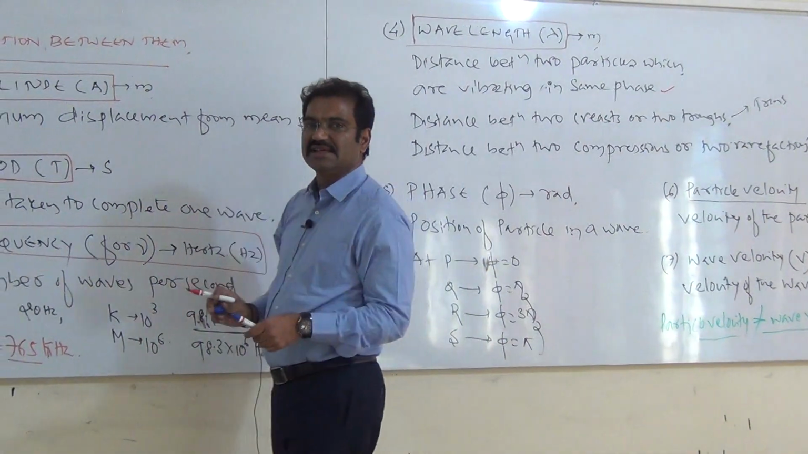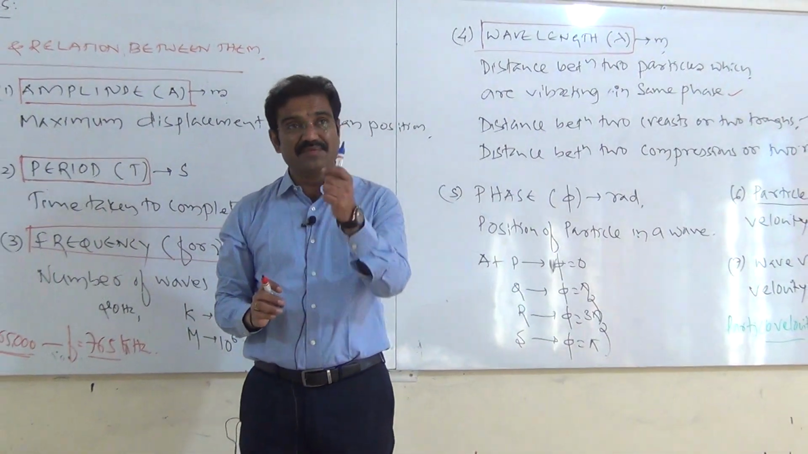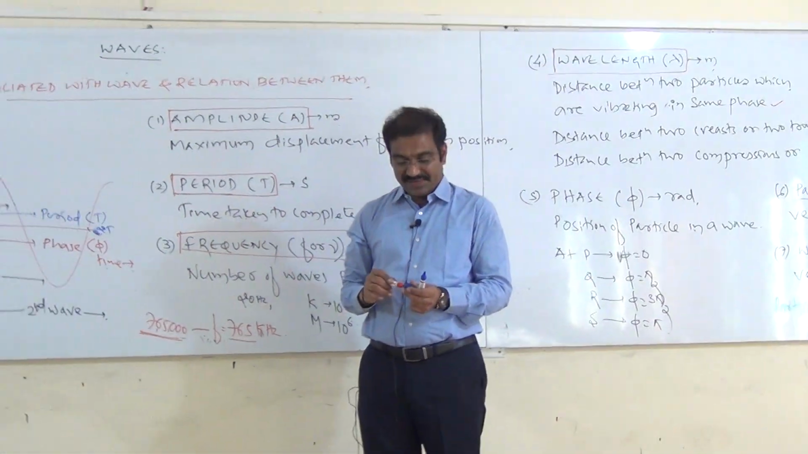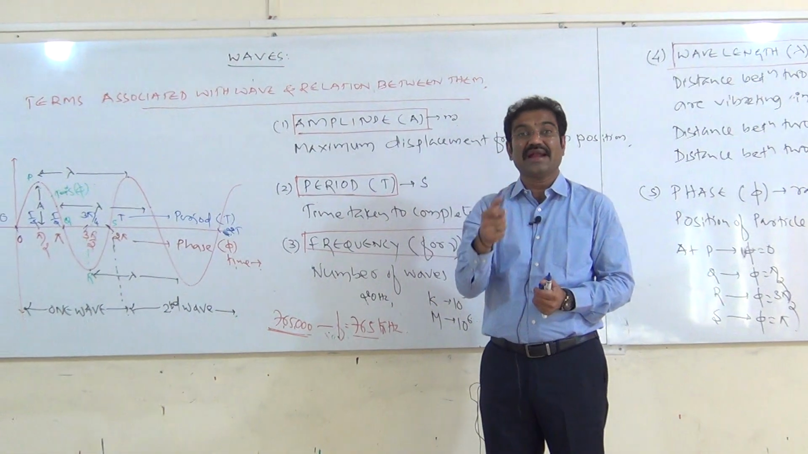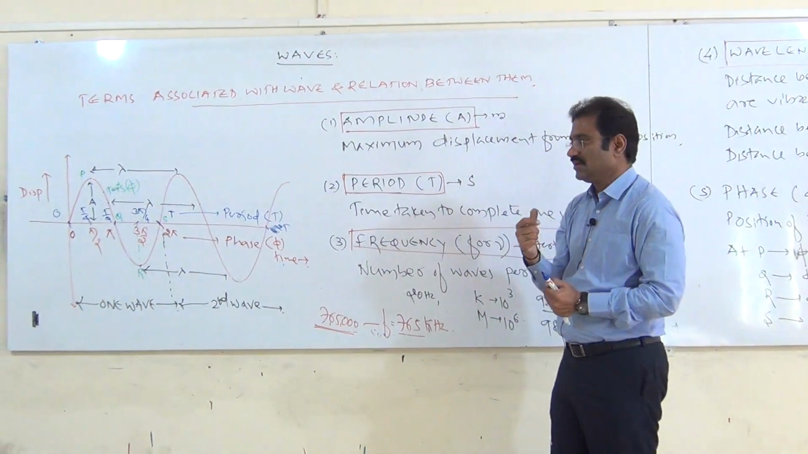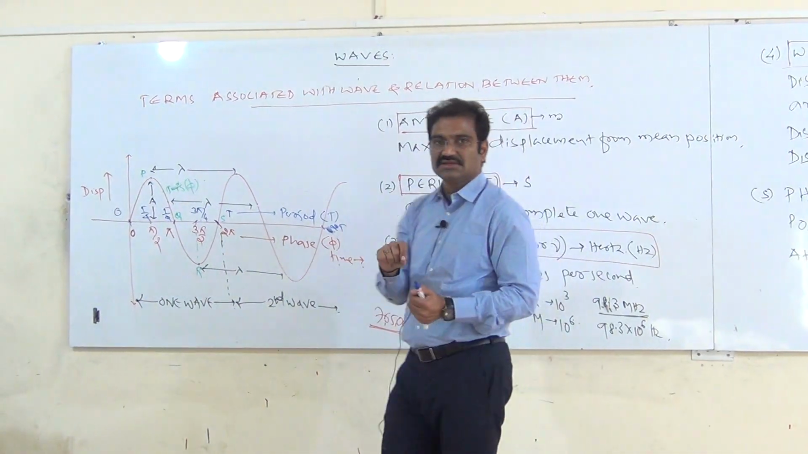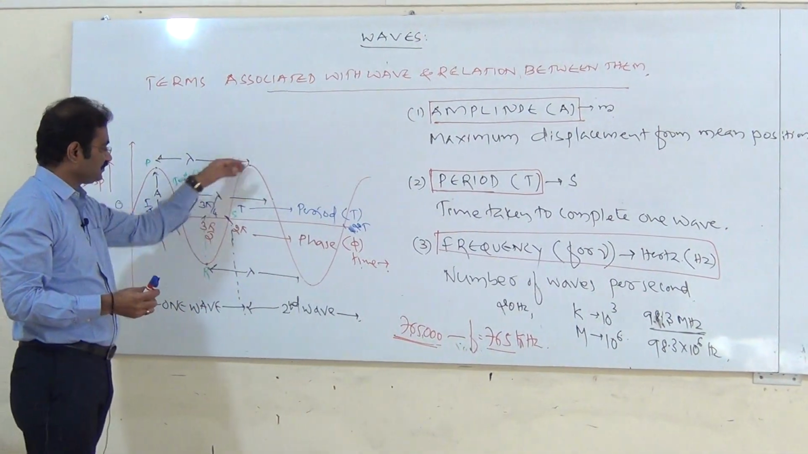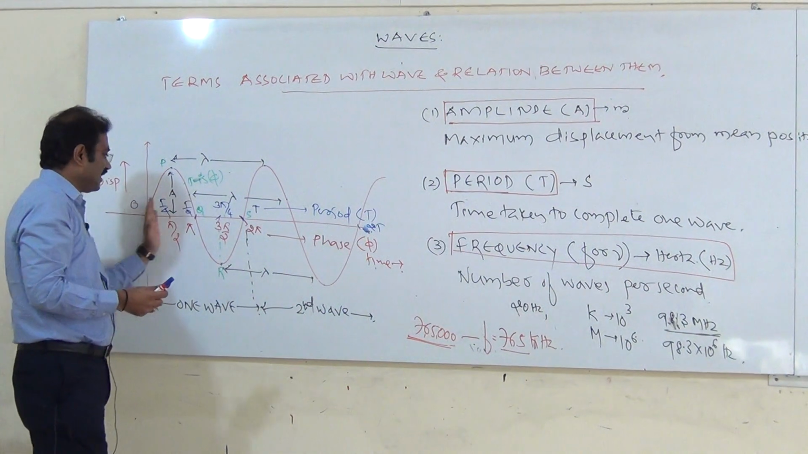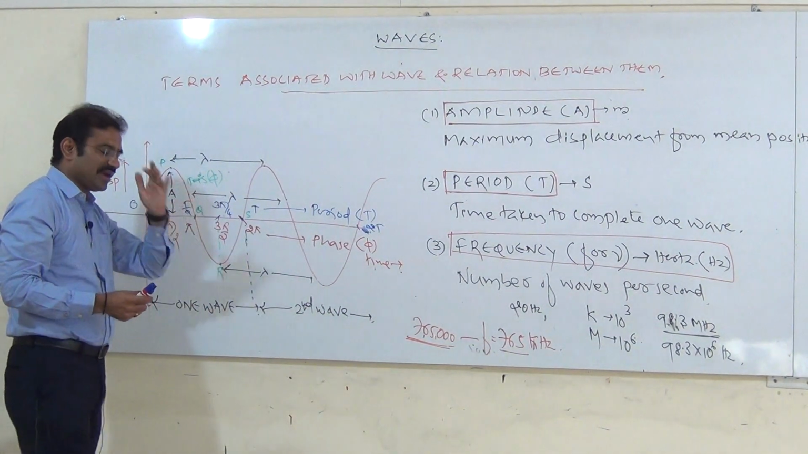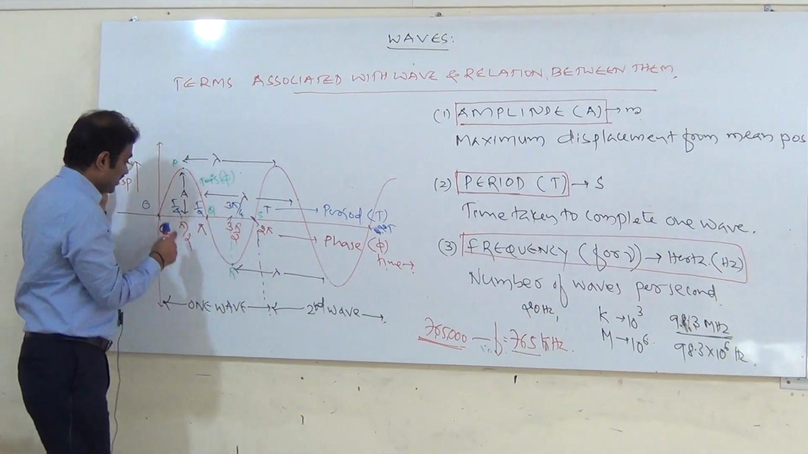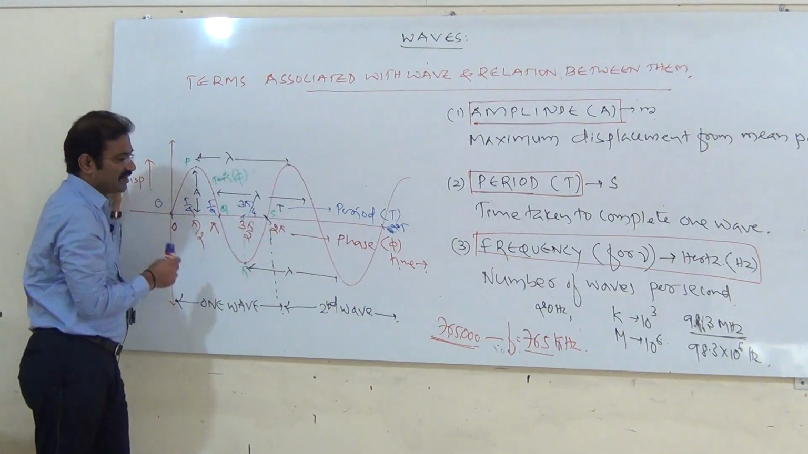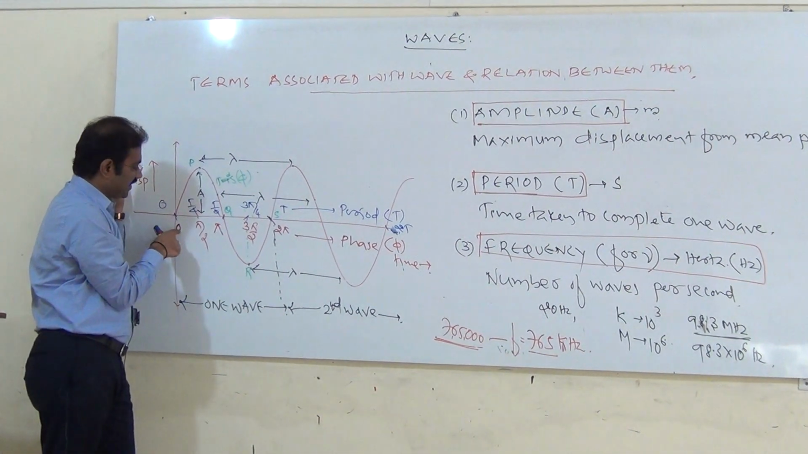The next term is called phase. Very important one. Phase represents the position of the particle. Where is the particle? To represent that we take a phase. Observe this. It is measured in terms of angle and measured in terms of radian. If you observe this carefully, here the particle is at 0.